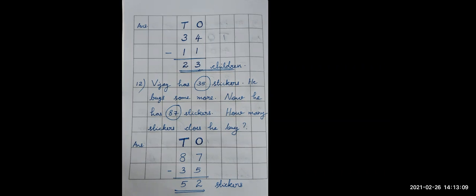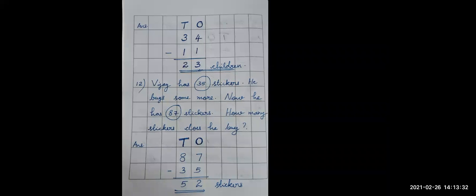Here Vijay has 35 stickers and he buys some more and now he has 87 stickers. So how many stickers did he buy to get the number 87? We have to subtract the numbers to find how much more he bought. The bigger number is 87 and the smaller number is 35.